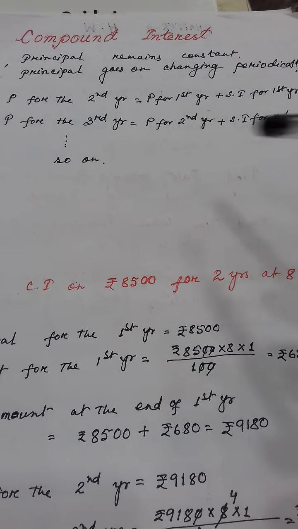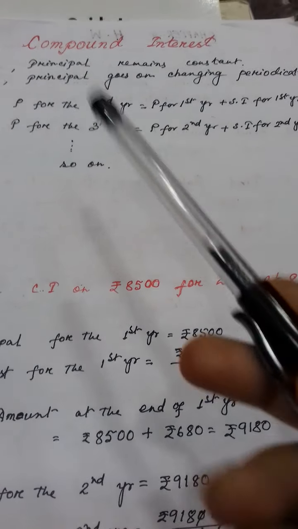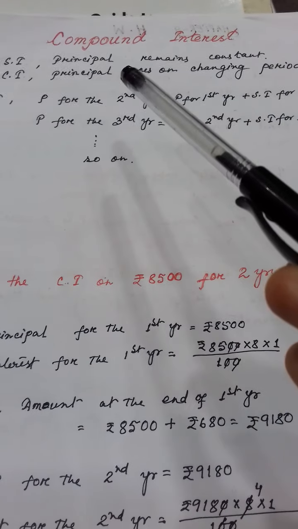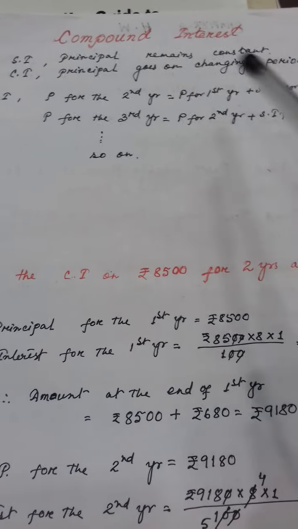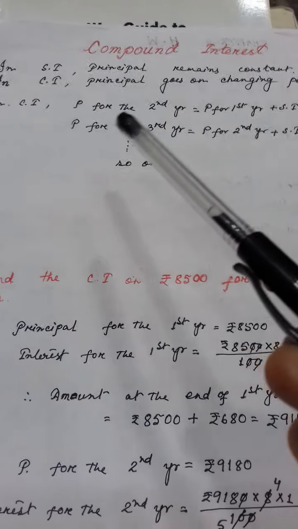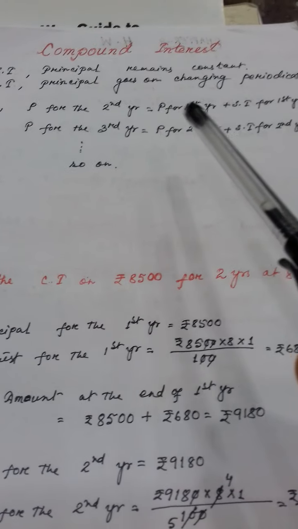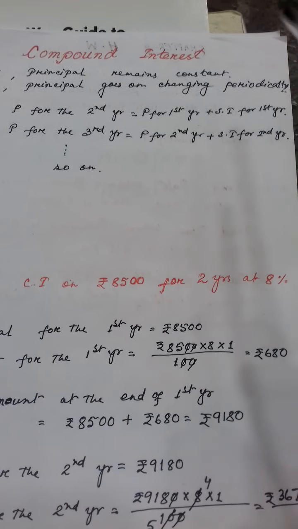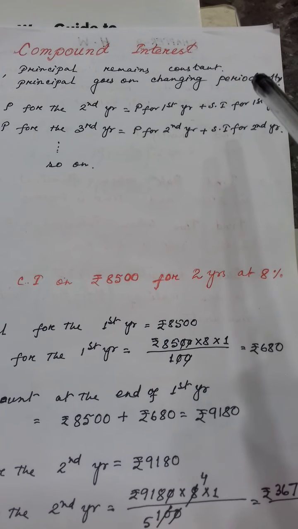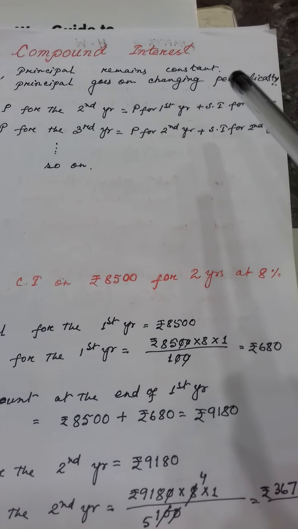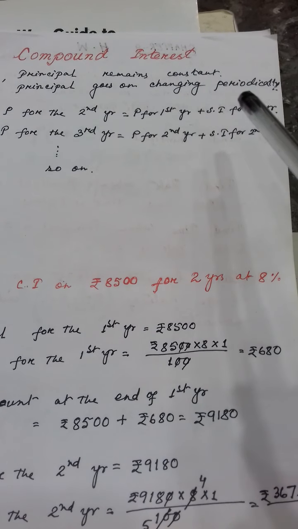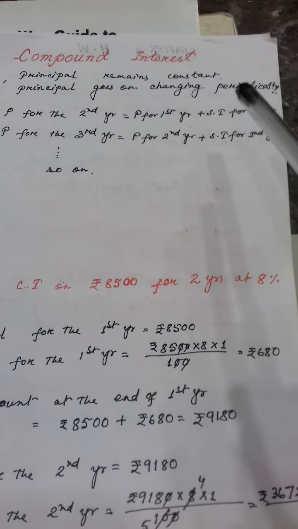So here, first you see, whatever I have told, that one only in a statement form I have written. In simple interest, principal remains constant, and in compound interest, principal goes on changing periodically. Clear? It may be year also, it may be months also, like 6 months, half yearly, or it may be quarterly. Quarterly means in a year 4 times.